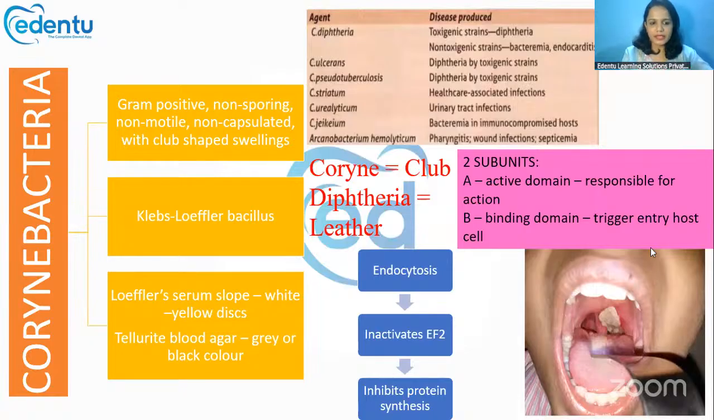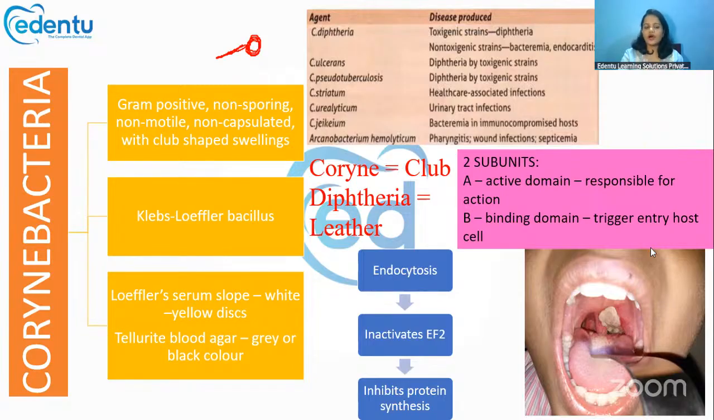Now the next bacteria we are going to is the Corynebacteria. Corynebacteria are again gram positive, non-sporing, non-motile, non-capsulated. The main characteristic appearance of this bacteria is that it will have a bacillary body like that, and it will have club shaped swellings like this at the end. This club shaped swelling will be somewhat very big compared to the bacillary body. Such swellings will be seen in Corynebacteria.